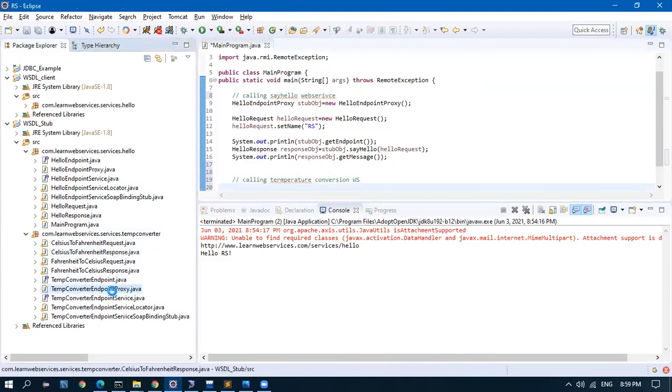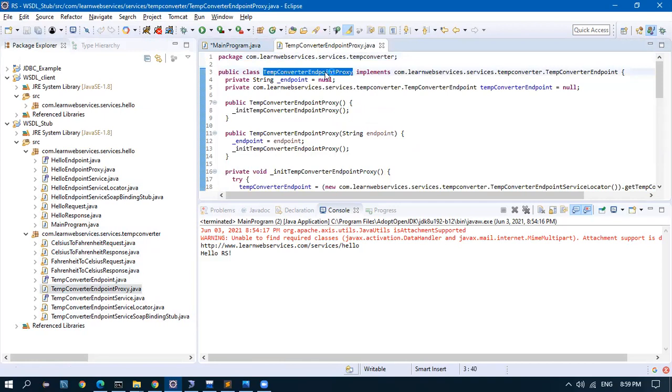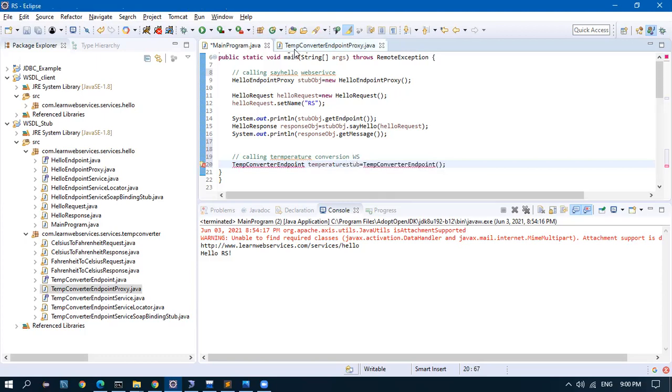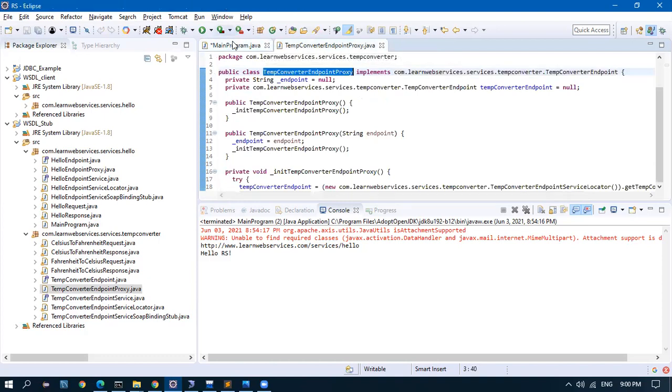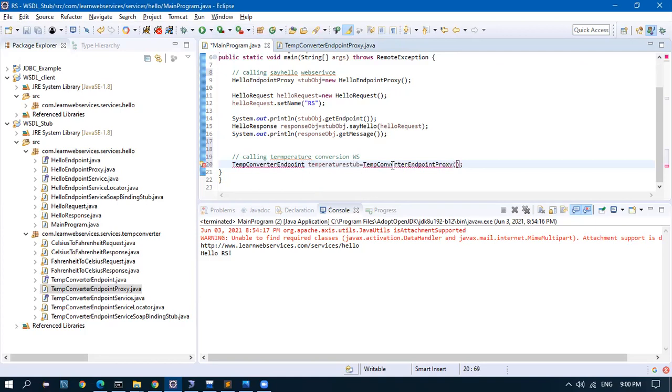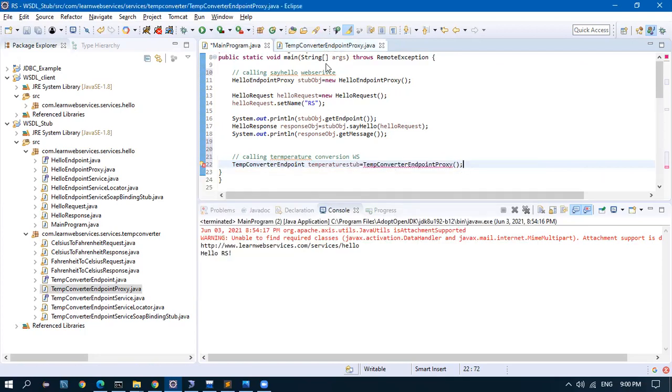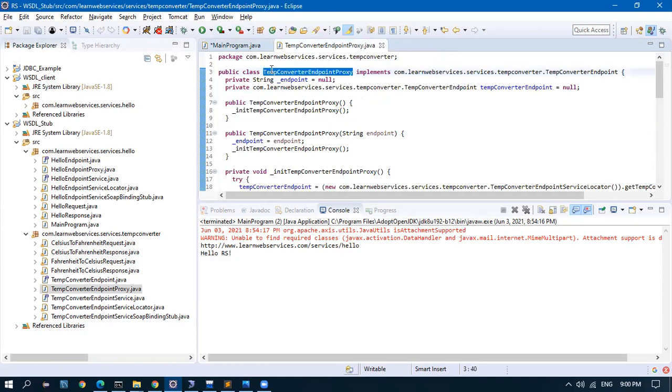Now I'll see if there is a proxy. Yeah, it should be there. Definitely it will be there. It is implementing this one. So as I said in the core Java, the left-hand side will be the endpoint temperature proxy, temperature stub equal to, and the right-hand side will be the proxy object. Okay. Create method temp. Okay. Temp class proxy.